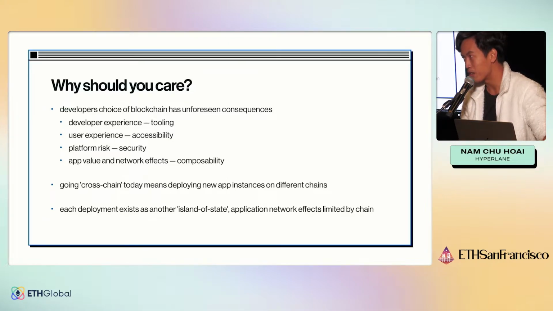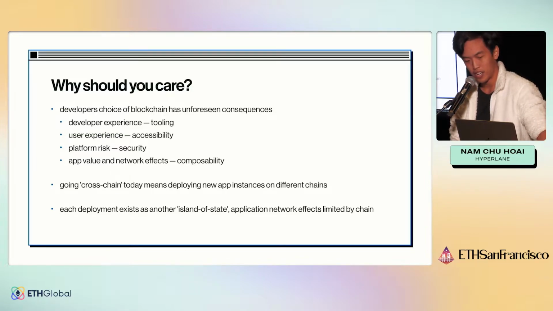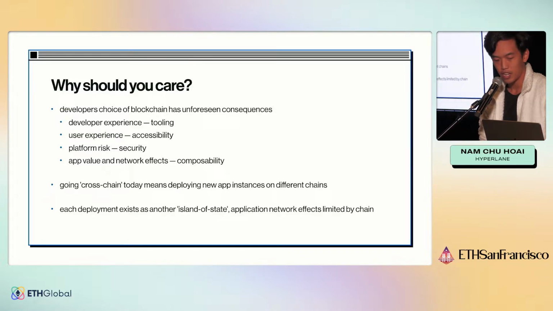User experience: whatever chain you're on, all the users on the other chains, by definition, cannot use you. So you're basically forcing all of your users that are not on that chain to come to you somehow, and that's a pretty poor experience. Another thing is platform risk. Whenever you choose a blockchain, all of the state of your application is completely dependent on the security of that chain. And then last but not least, value and network effects.